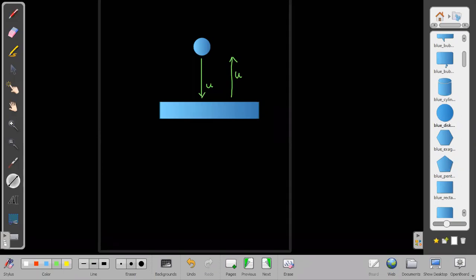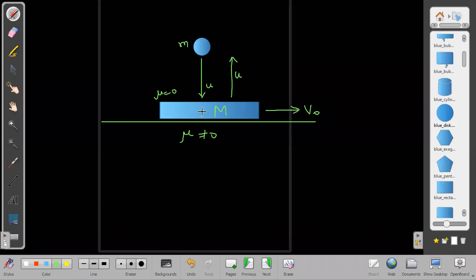Here the surface has coefficient of friction mu, and above is a smooth surface. This mu is not equal to 0, but above it is given as 0. This mass is given as small m, and this lower mass is given as capital M. It was initially moving with velocity maybe v0.